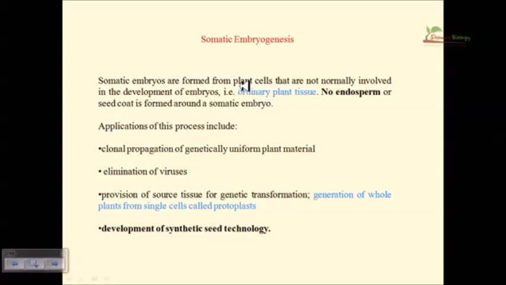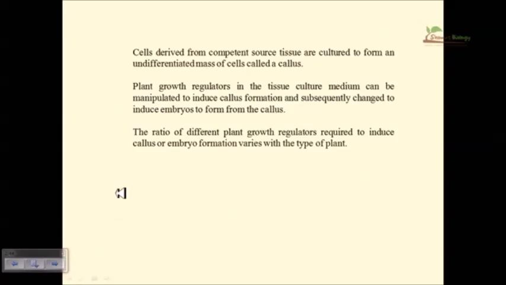Development of synthetic seed technology is also based on somatic embryogenesis. That means you produce the embryo via somatic cells, and those embryos are coated with synthetic chemical components which act as a synthetic seed. We can implant those seeds, and they can form fully functional plants.